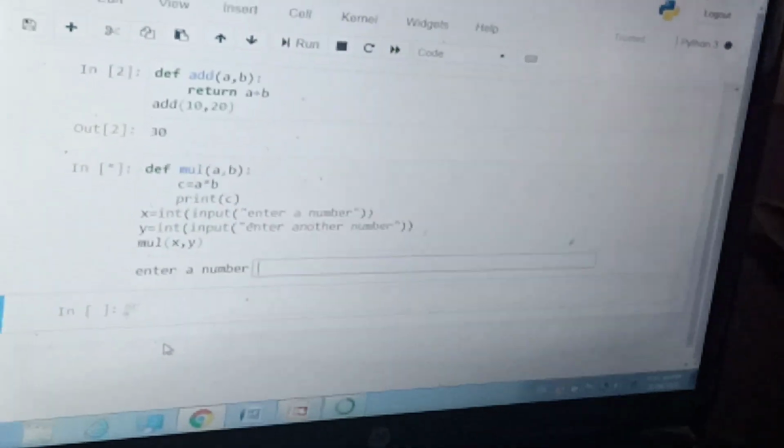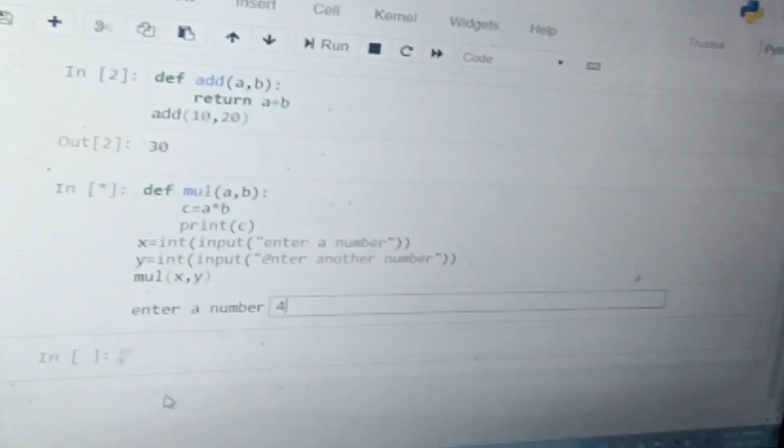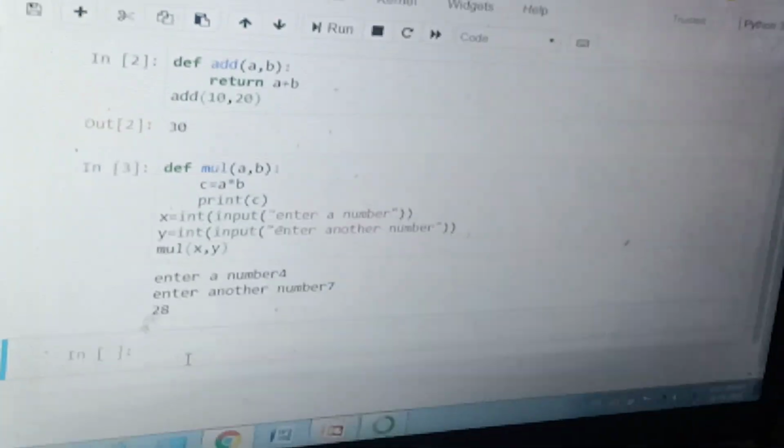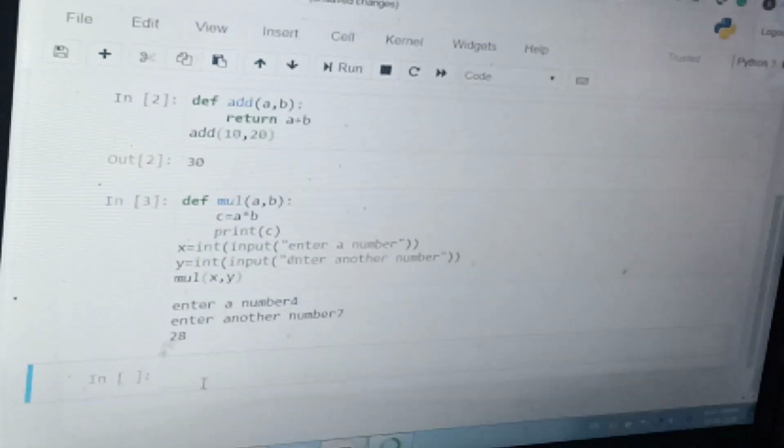After this I am going to call mul(x, y). When I run this, enter first number, suppose you enter 4, enter second number 7, and this is how it is going to multiply.